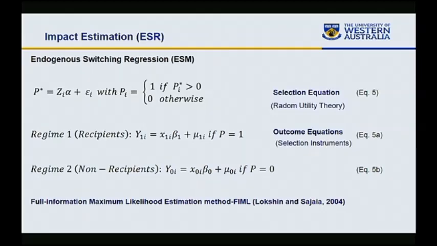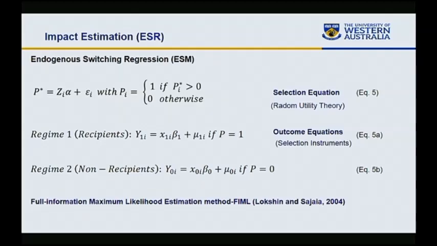We have 3 outcome variables. One is consumption expenditure, which is a proxy for poverty. One is idiosyncratic vulnerability, and the other one is covariate vulnerability. And that is for households who receive social protection and those who do not receive social protection.